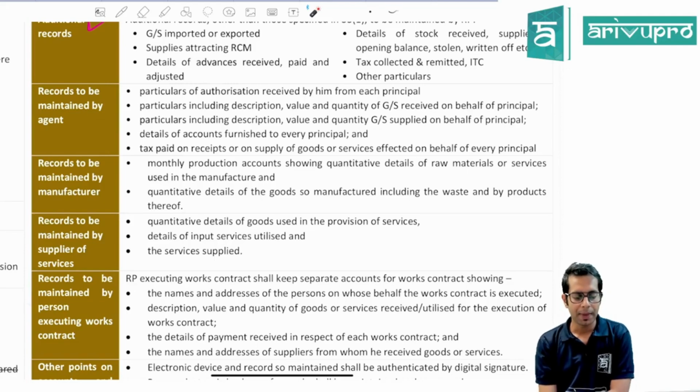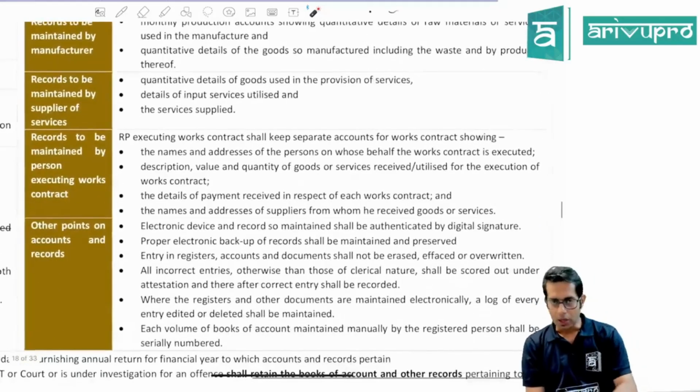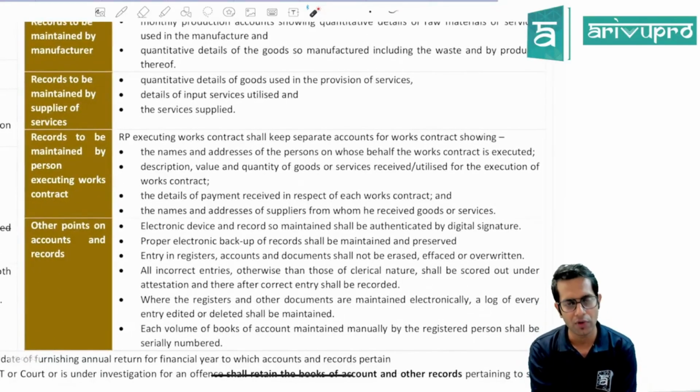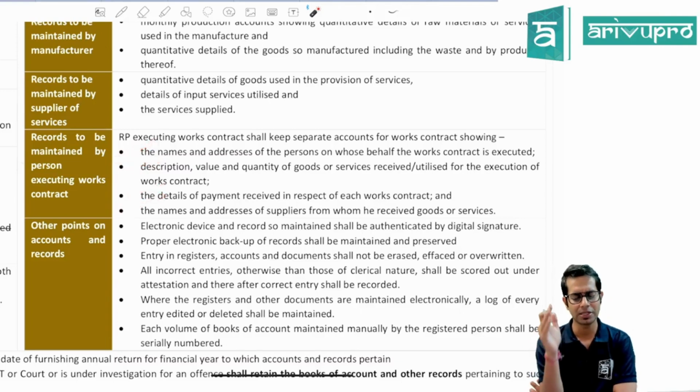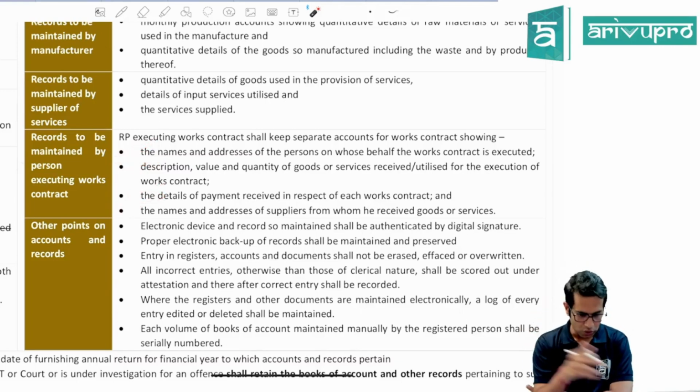Records to be maintained by a person executing a works contract. So if you are a works contractor, you will have to maintain the details of names and addresses of the persons on whose behalf you are executing work, description, value and quantity of goods and services which are received or utilized by you. Then details of payment received in respect of each works contract, and name and address of the supplier from whom you are receiving those goods.